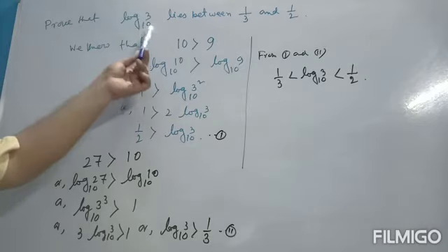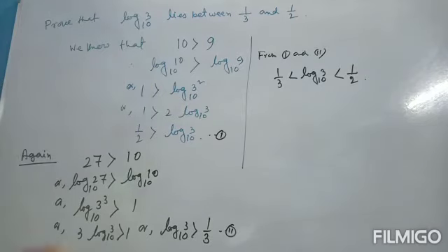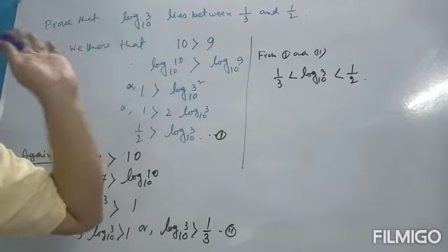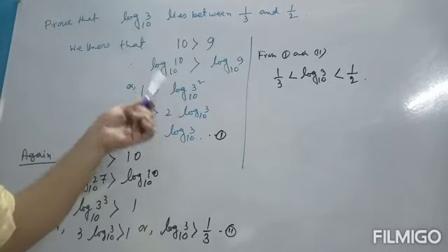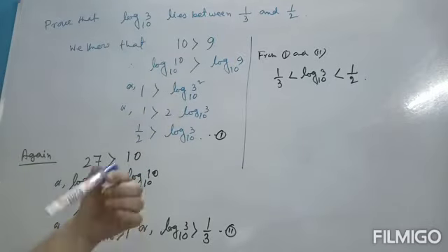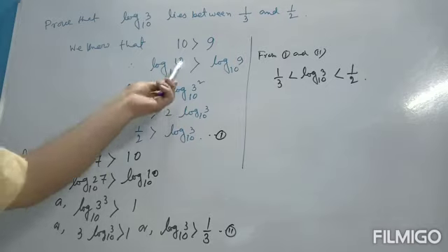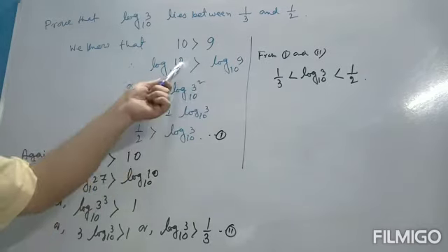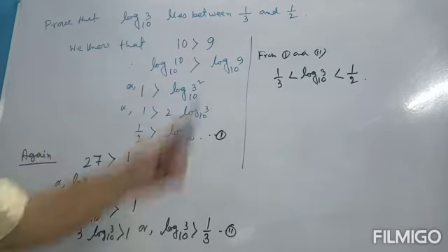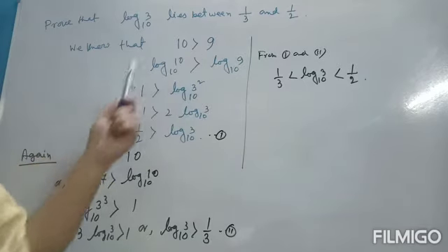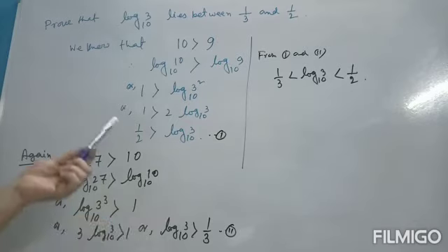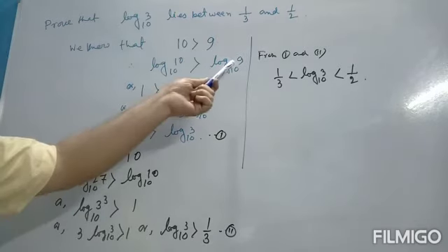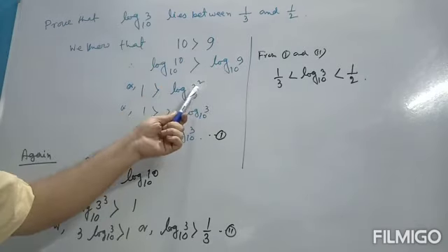and the base is 10. So first we write 10 greater than 9, very easy, it is known to all of us. Now taking log on both sides with respect to base 10, log 10 to the base 10 is greater than log 9 to the base 10. Now log a base a is 1, it is known to all of us. So this is 1, and log 9, that can be 3 square.